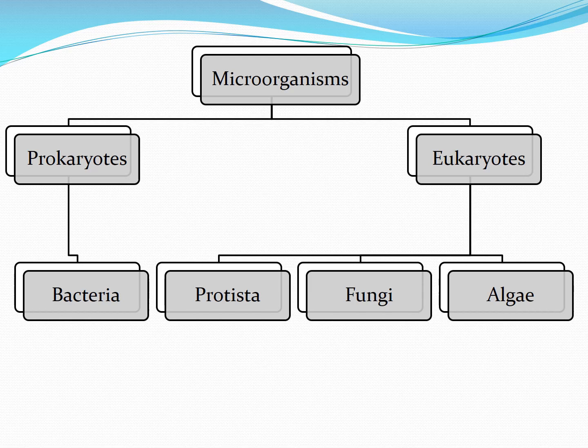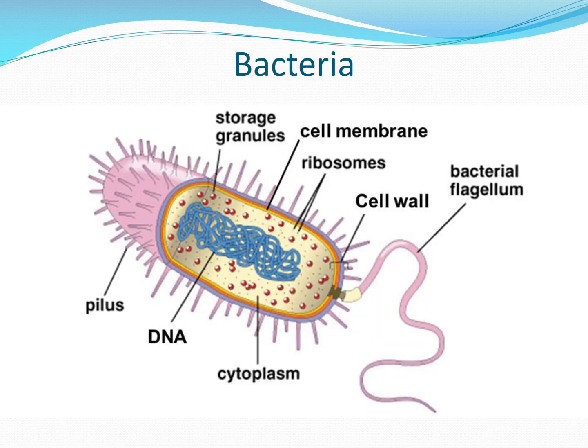These prokaryotes are nothing but bacteria, whereas eukaryotes are divided into three: protista, fungus and algae. We are going to look at each one of these. Bacteria. The word has its origin from Greek where it means cane or rod. The initial forms of bacteria that were discovered had rod-shaped structure, and that is why this term was given to it. Bacteria are the organisms which have cell wall.